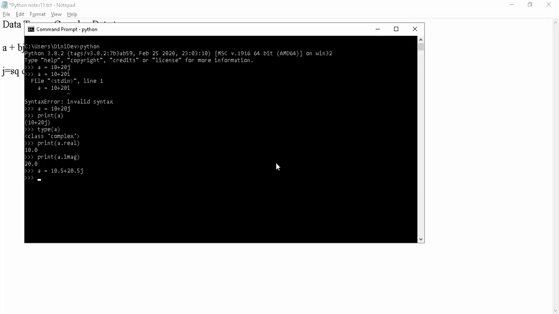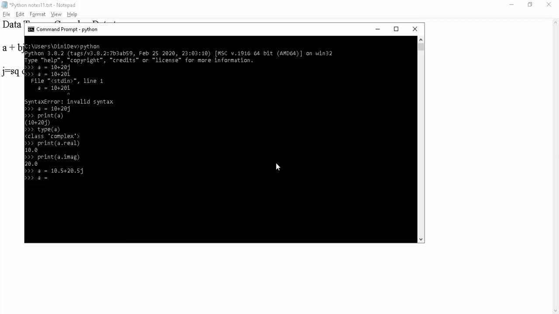It is also acceptable. But here is a small twist: in the real part we can represent the number in decimal, binary, octal, or hexadecimal. But in the imaginary part only decimal is acceptable. Octal, binary or hexadecimal is not acceptable. Remember that.